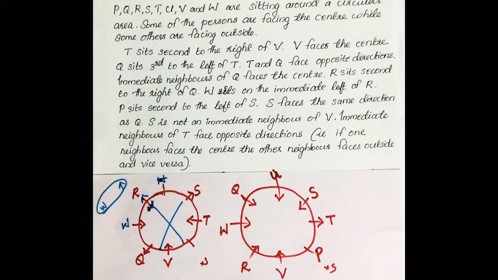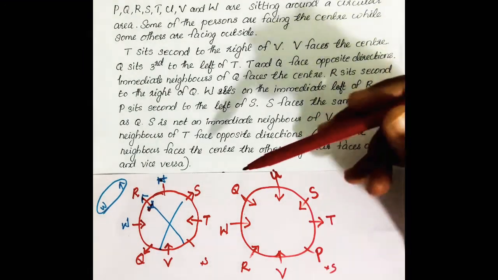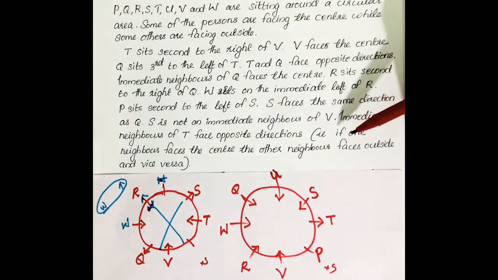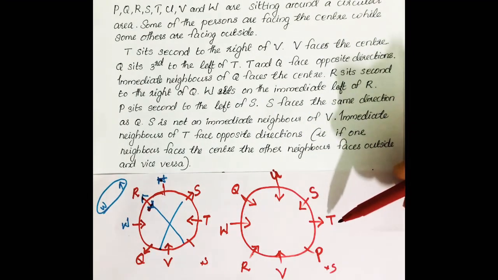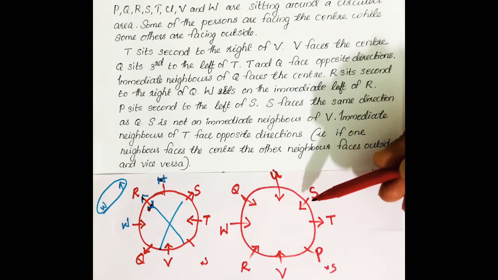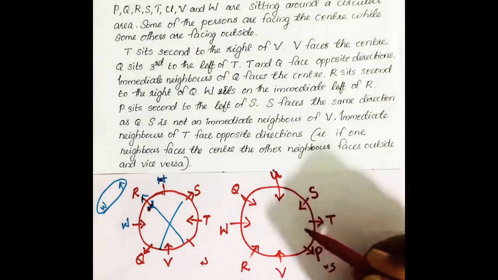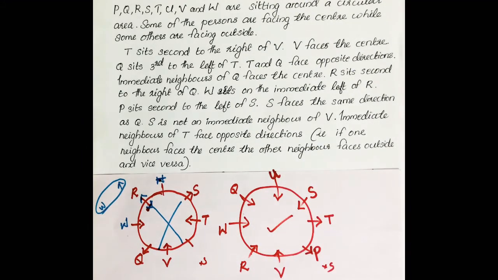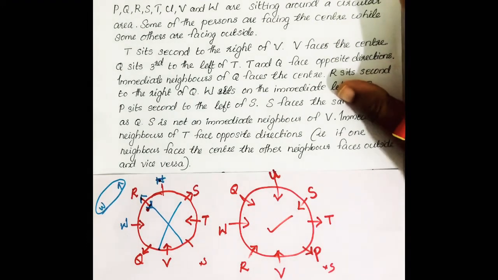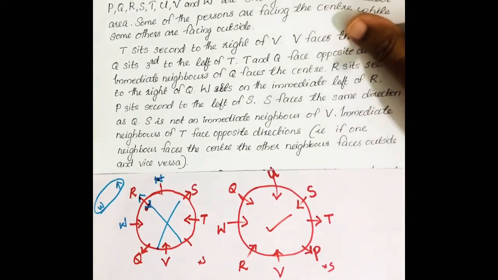Immediate neighbors of T face opposite directions. That is, if one neighbor faces center, the other neighbor faces outside, and vice versa. One of the neighbors is facing center, the other one is facing outside. If one is facing outside, the other one is facing center. Here one neighbor of T is given, it is facing towards center. So the other neighbor is facing towards outside. So this is the correct arrangement. Is it clear? Okay.